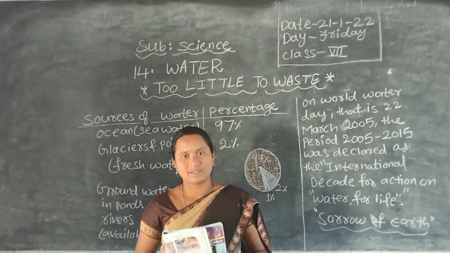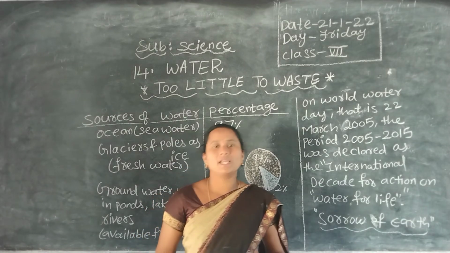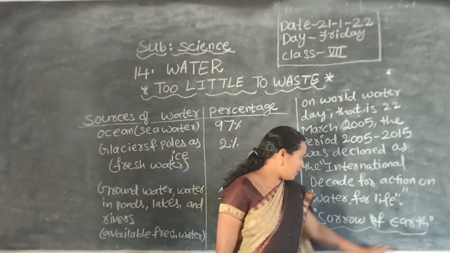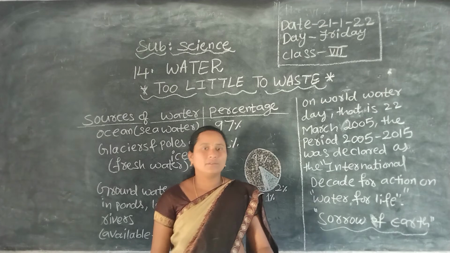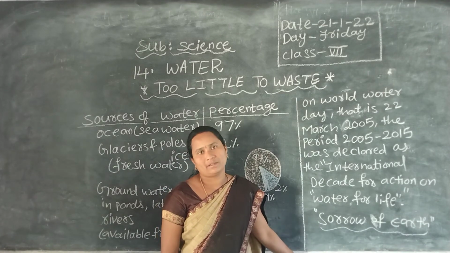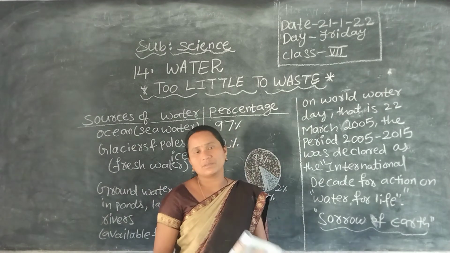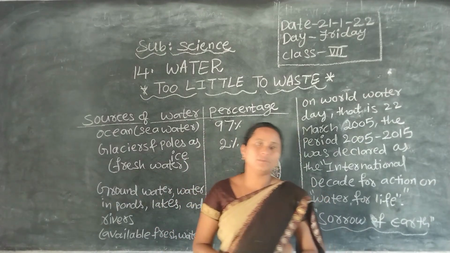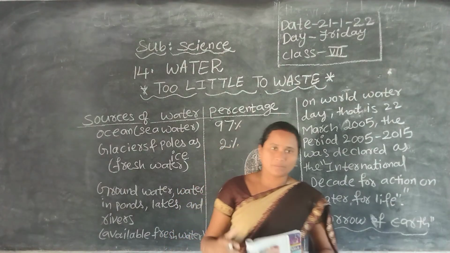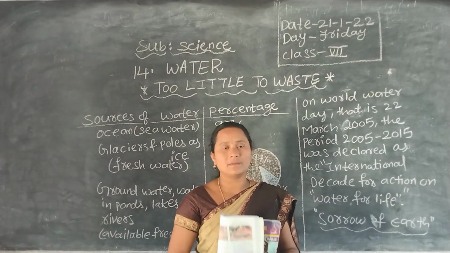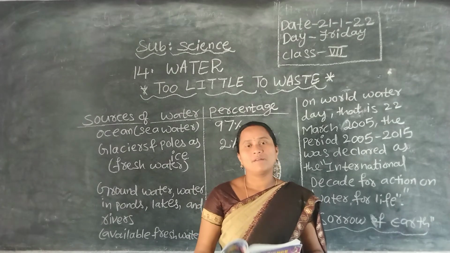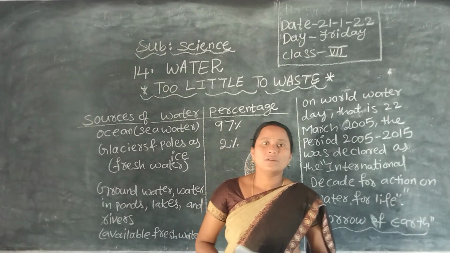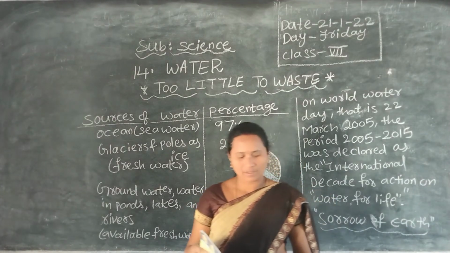Water scarcity. Okay, so here the earth sends this letter. Why? Because it is feeling so sad. Water sources are completely decreasing due to deforestation, due to using plastic, and due to using more chemicals. What is happening completely? We are polluting the earth. So this is the letter by earth.